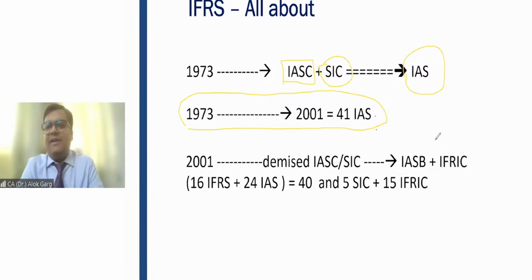With this objective, friends, in 2001, I am talking about 2001, they demised the International Accounting Standard Committee and the Standing Interpretation Committee. They demised these two committees, and these two committees were replaced by IASB and IFRIC.